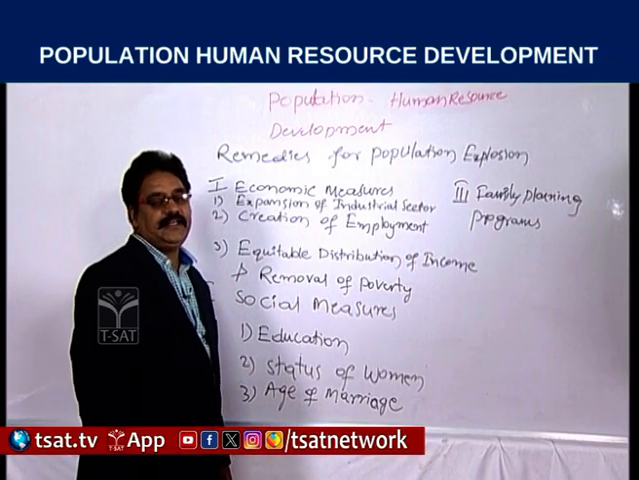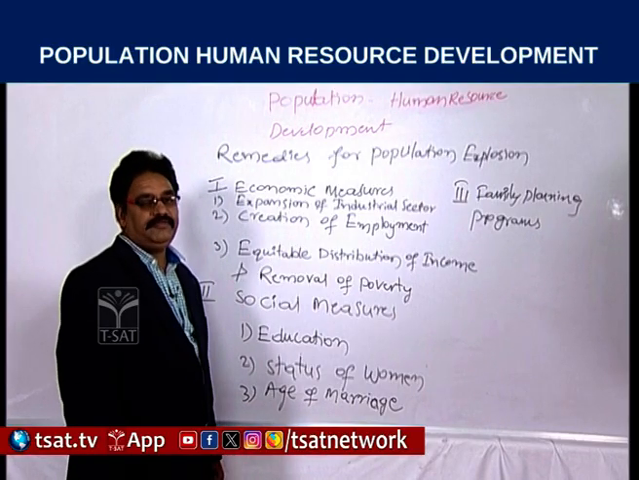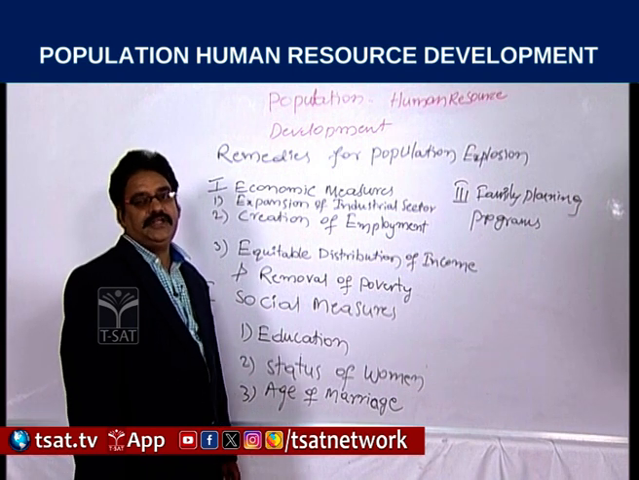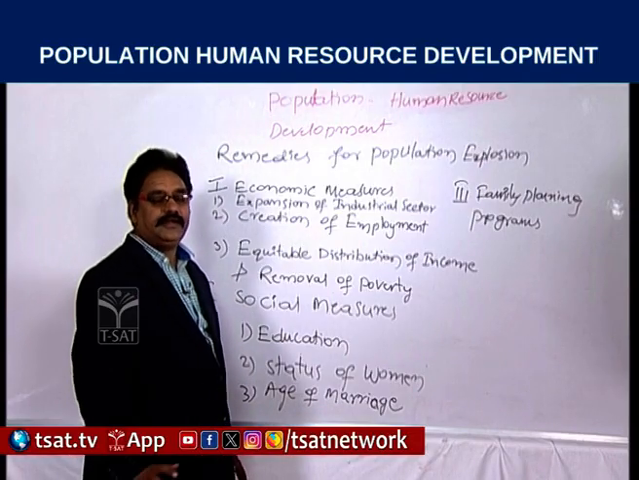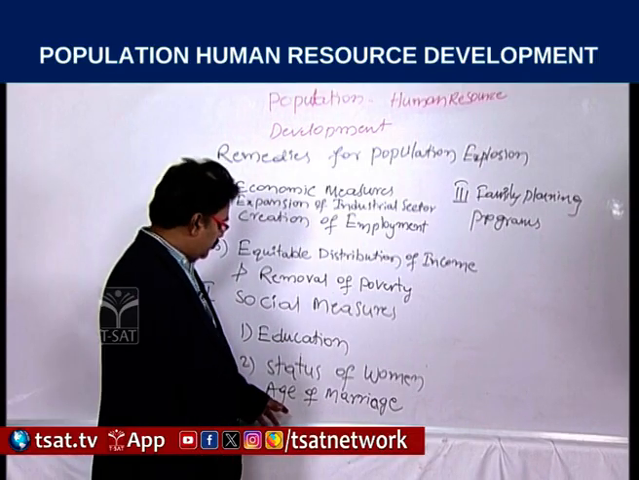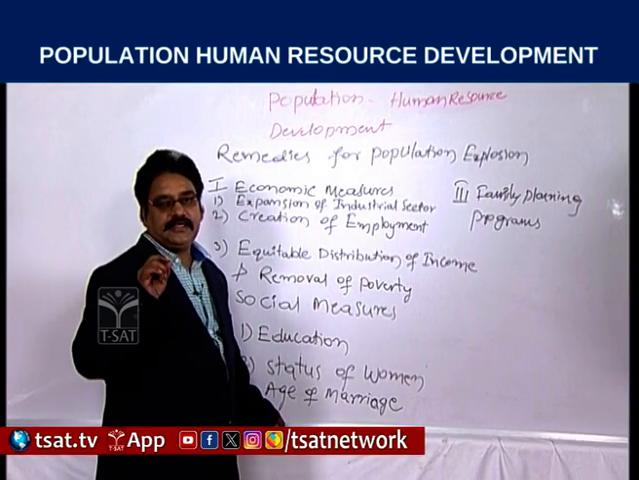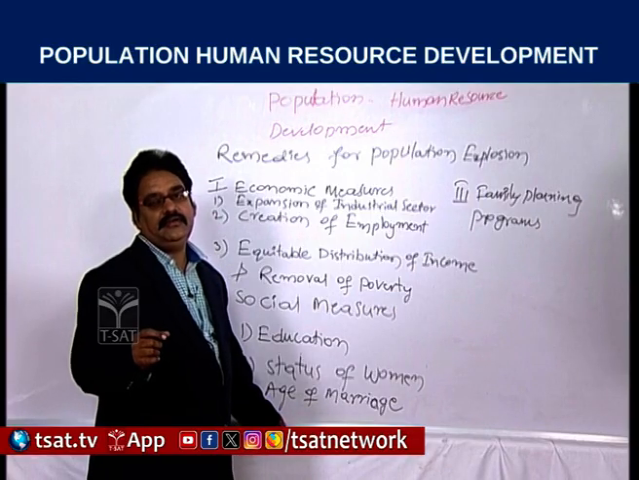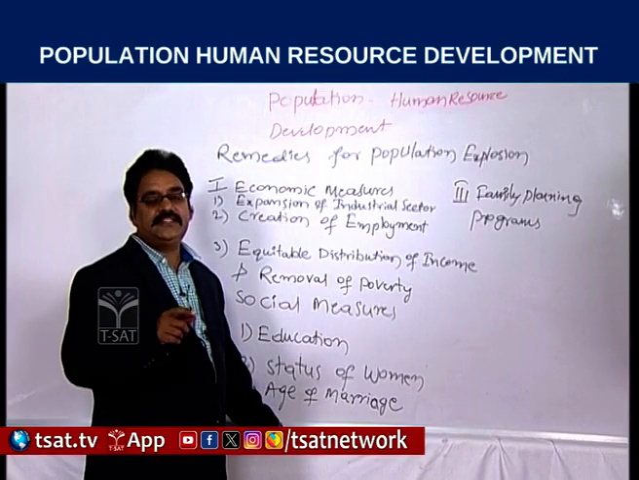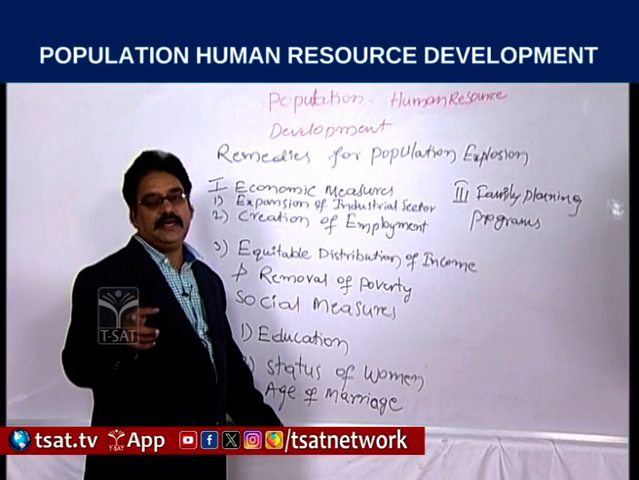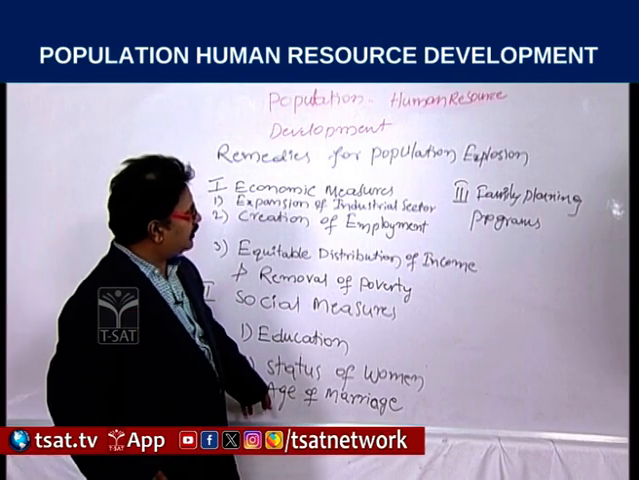Then the third one, that is age of marriage. The government has enacted some acts to increase the age of marriage and set a minimum age, and to control child marriages. The government has given a limited age: 18 years, now 21 years is the minimum age for the girl child, and 25 is the minimum age for the boy. That is one of the remedial measures.